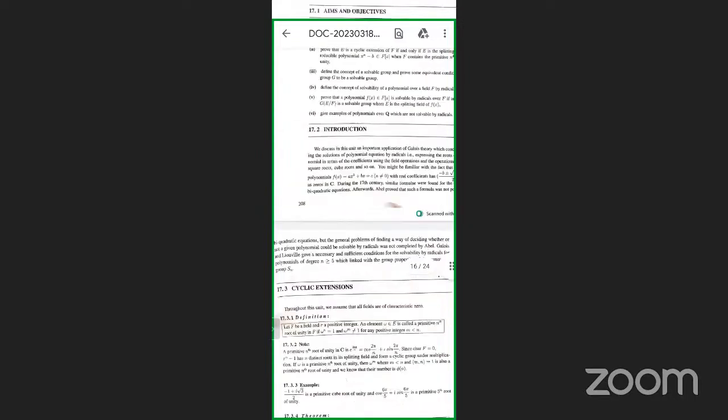For example, minus 1 plus i root 3 by 2 is a primitive cube root of unity.